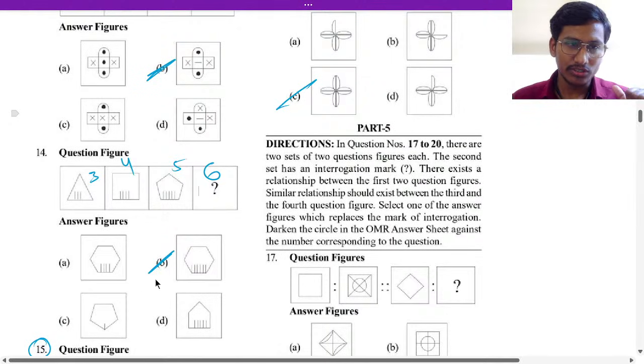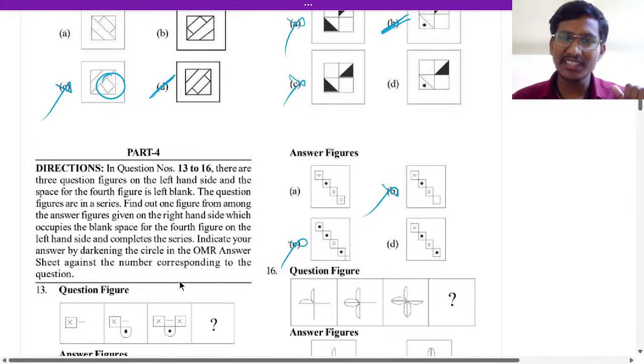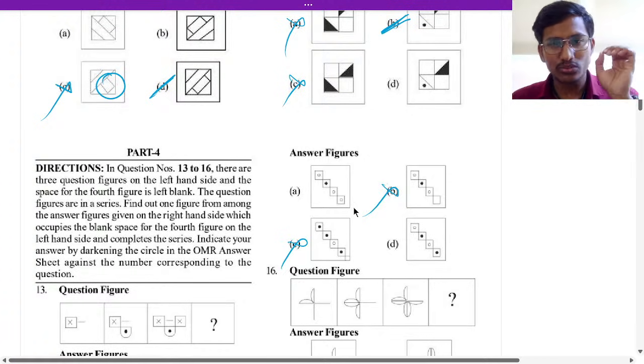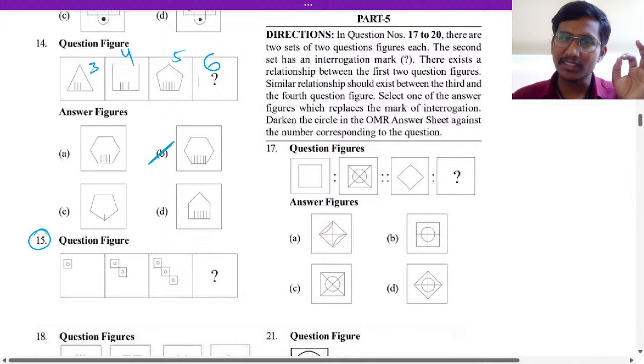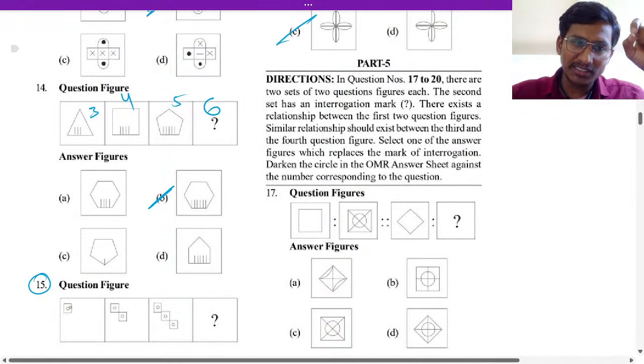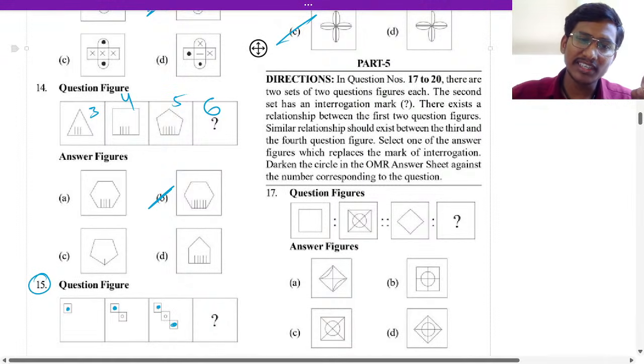Understood everyone? Okay, good. Next, 15th question. The question is here and the answer is here. There is no proper answer here. Actually there should be a color. If there is a color, then next it will be non-color. One color, non-color, one color, non-color.